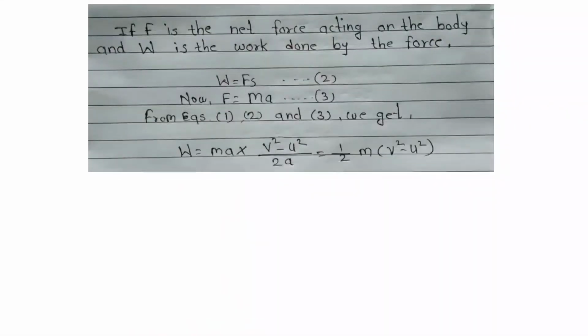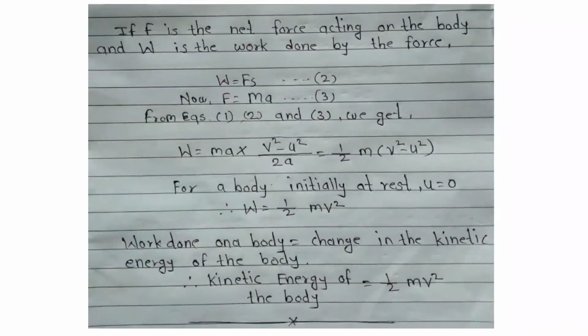If F is the net force acting on the body and W is the work done by the force, W is equal to Fs. This is equation 2. Now F is equal to ma. This is equation 3. From equations 1, 2 and 3 we get W is equal to ma times v square minus u square upon 2a, which is equal to 1 by 2 m times v square minus u square. For a body initially at rest, u is equal to 0, so W is equal to 1 upon 2 mv square. Work done on a body is equal to the change in the kinetic energy of the body. Kinetic energy is equal to 1 by 2 mv square.